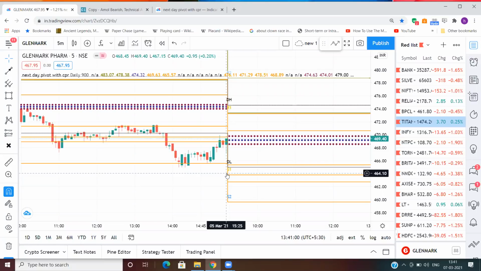Adhish, can we use this for index or only for cash stocks? No, you can use it for index, anything. Definitely you can use it for index. Okay, let's see an example on index.